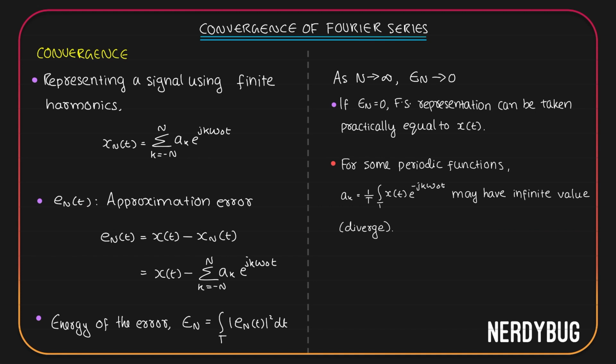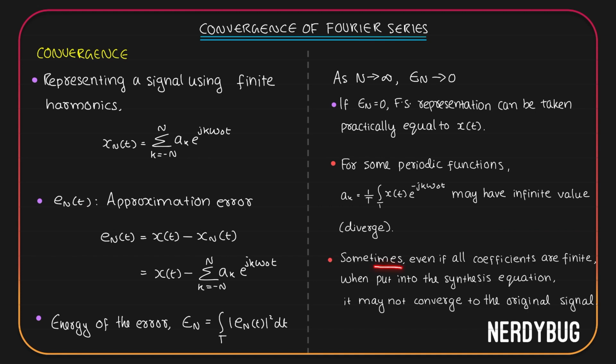Another such case is that sometimes even if all the coefficients are finite, when put into the synthesis equation, it may not converge to the original signal. What it means is that assume we have a function, we found the values of ak for it using our equation, and now we're trying to do the opposite.